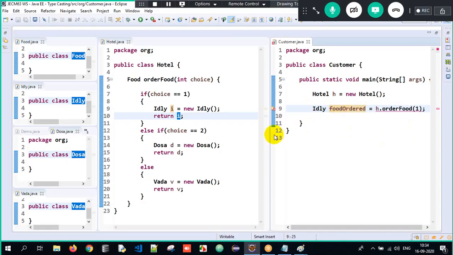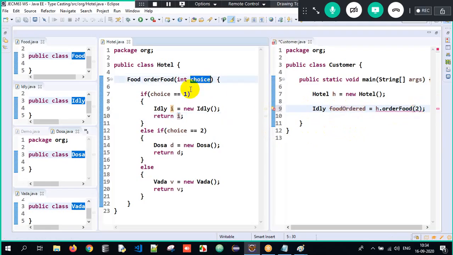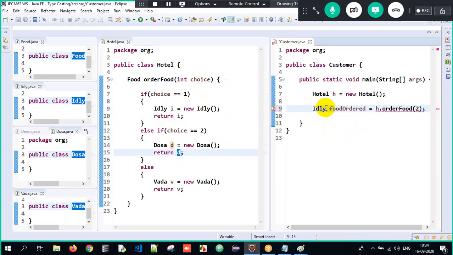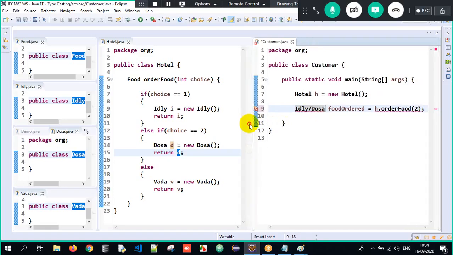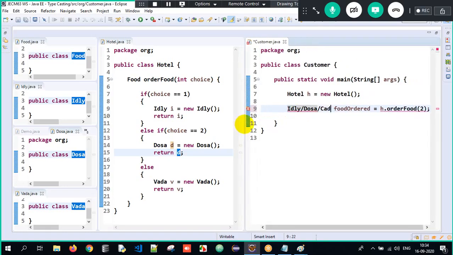Okay, and that is idli as of now because it is 1. What if I pass it as 2 here? If the choice is 2, the dosa object got created and it returns dosa. Again, there is a possibility of a dosa object here. It is the same method, but it might return different types of objects. It might even return vada if I pass a different type of data here.